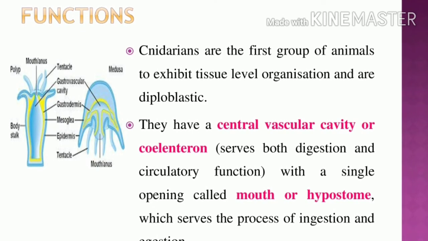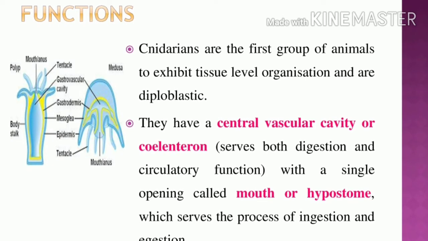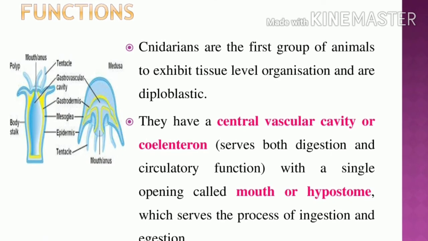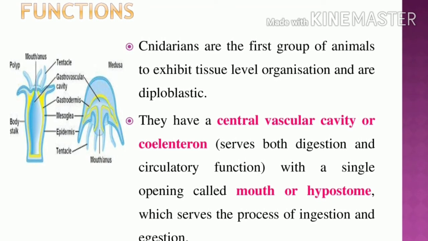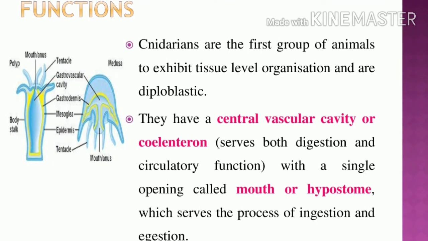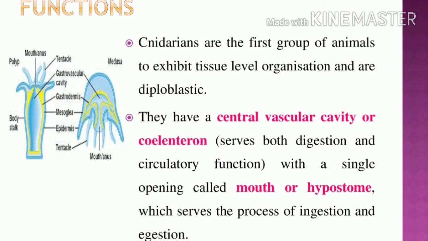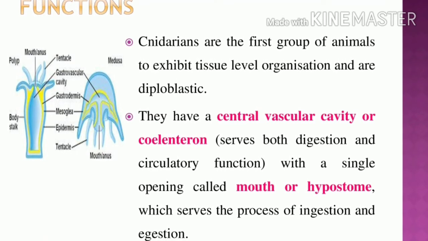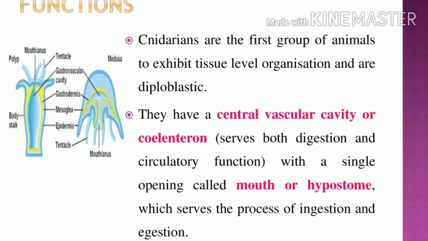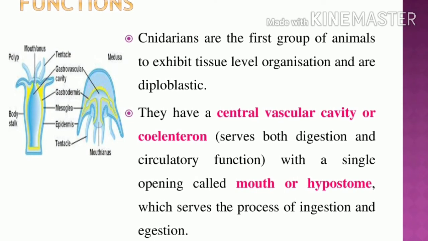So these are the two features at tissue level. Cnidarians are the first to exhibit tissue level organization. From the tissue level onwards we can differentiate diploblastic or triploblastic germ layers. Cnidaria have two cavities: one is the coelenteron, another is the hypostome. Coelenteron is otherwise called the central vascular cavity. What is its role? Digestion and circulatory function.